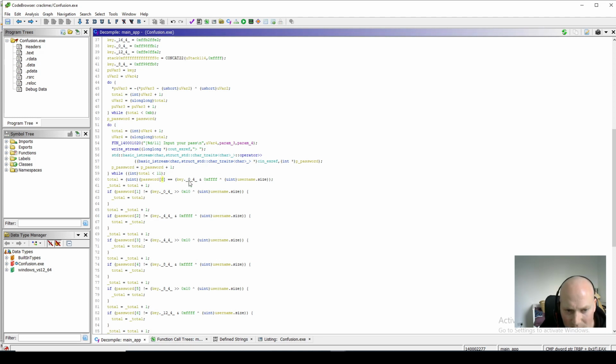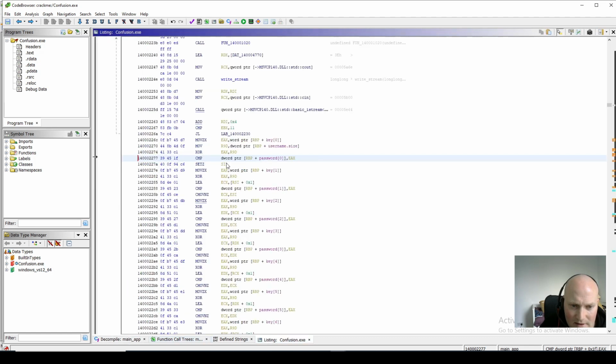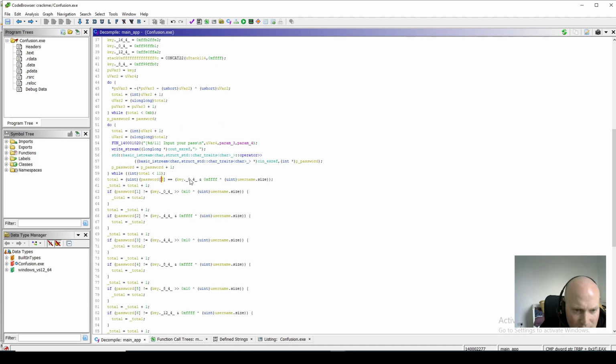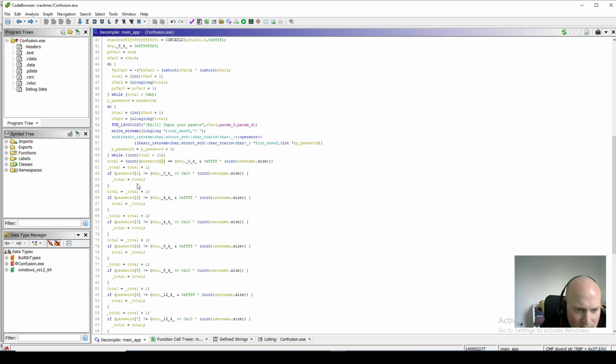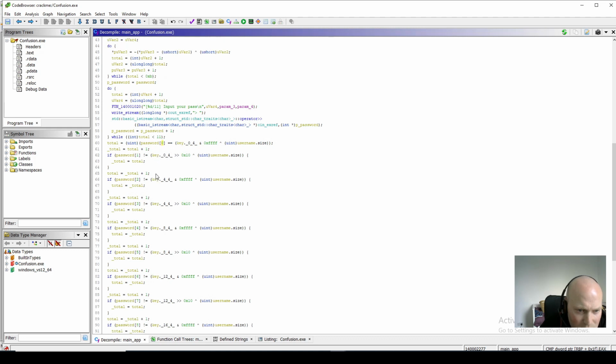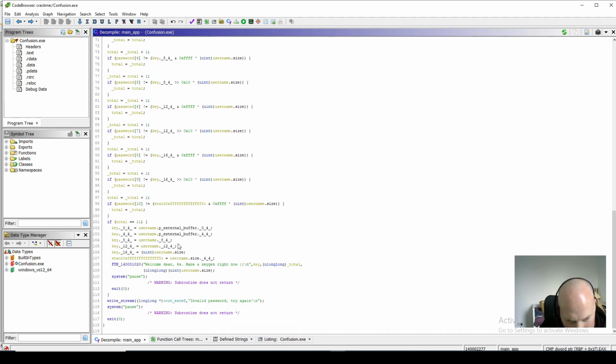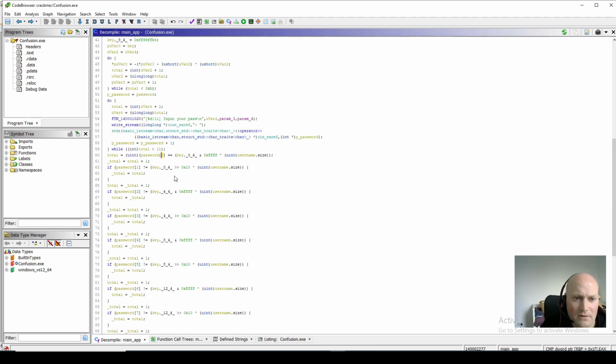This masking here is just because it's reading the first word, which we saw in the assembly code view, which is more clear in that sense. So it's checking the first key XOR with username. If it does, it increments by 1, and it looks like for each one that's correct, it increments by 1. So if we get a total of 11, then it tells us we've cracked it.